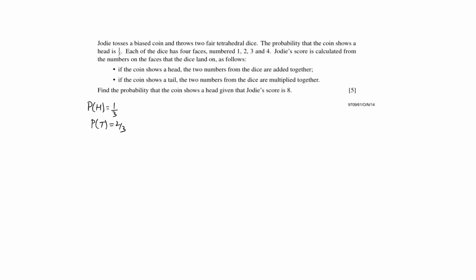Jody's score is calculated from the numbers on the faces that the dice land on as follows. So this is the rule to calculate the score. If the coin shows a head, the two numbers on the dice are added together, and if it shows a tail, the two numbers from the dice are multiplied together. So let's look at the possibility space diagram if a head occurs and if a tail occurs.